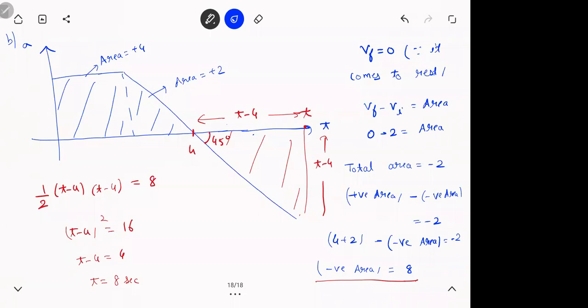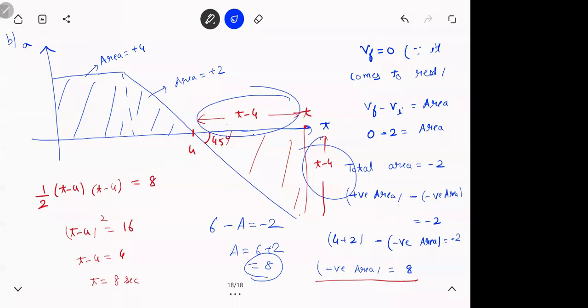Look, did you understand that the total area is -2? Now total area is positive area minus negative area. That should be -2, and positive is 6. So positive 6 minus this area should be -2. So the area will be 6 plus 2. Got it? And this you understood, t minus 4, t minus 4.